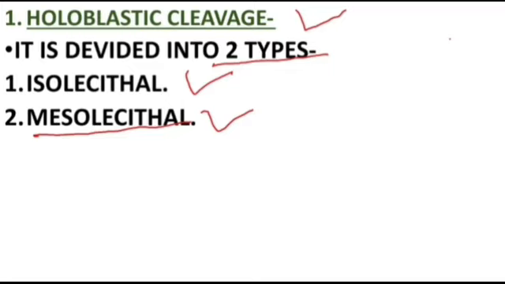So those who don't have any idea about what is animal pole and what is vegetal pole, then let me tell you, after meiosis there will be a formation of two polar bodies. The animal pole is at the top, and the exact opposite point on the surface is called the vegetal pole.